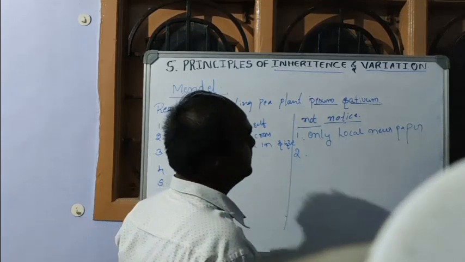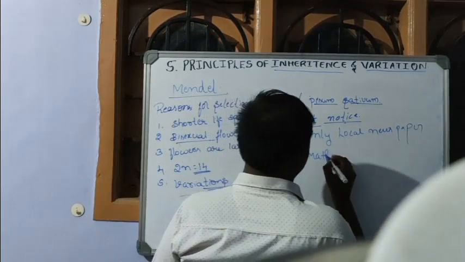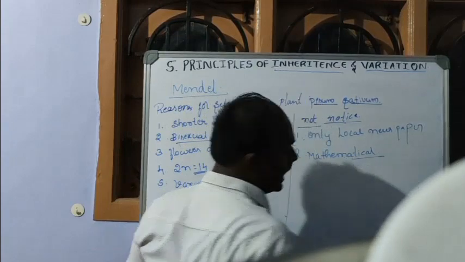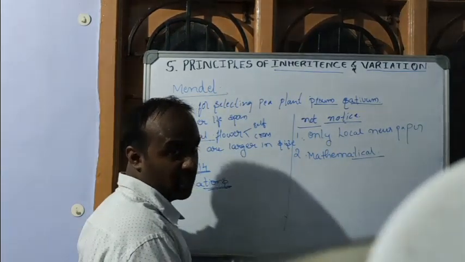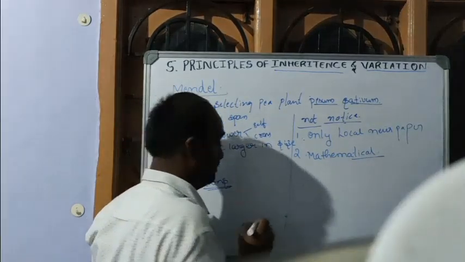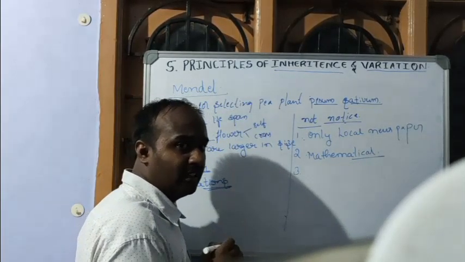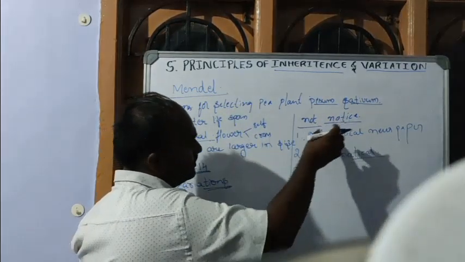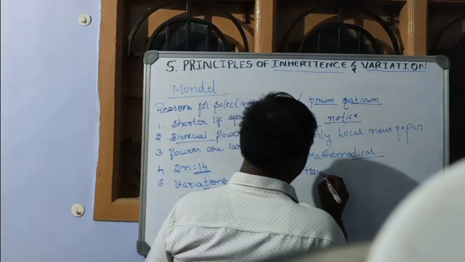Second thing is Mendel used mathematical symbols and theories. Because Mendel is a mathematician, the biologists did not accept Mendelian principles. Third one is Mendel performed a similar experiment in one more plant, hawkweed.